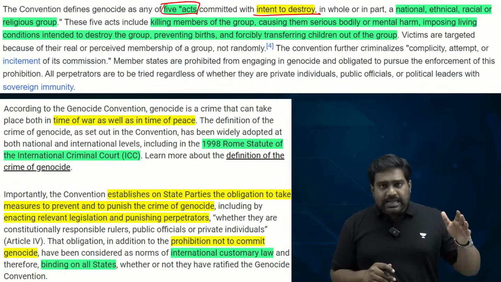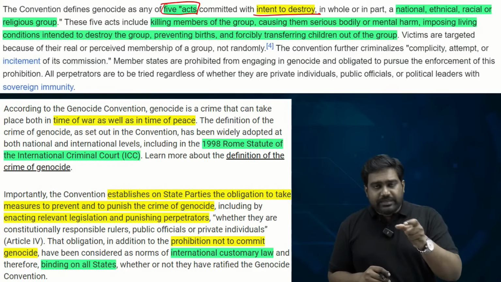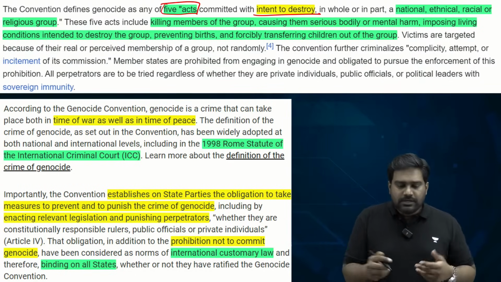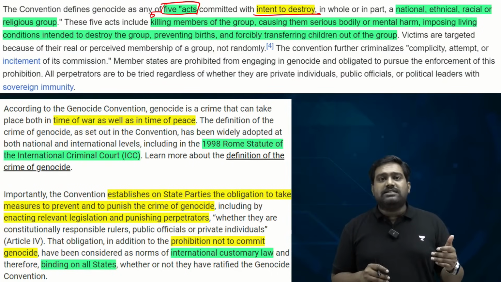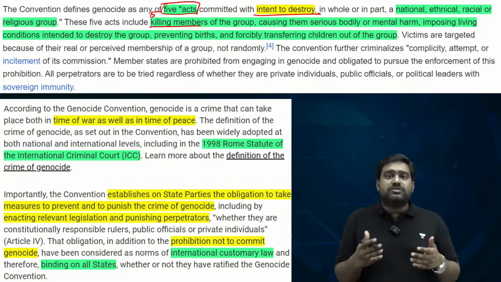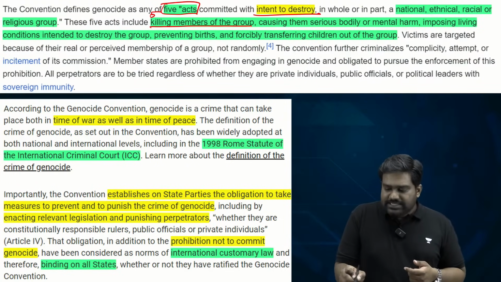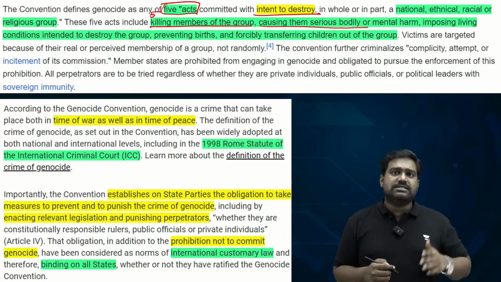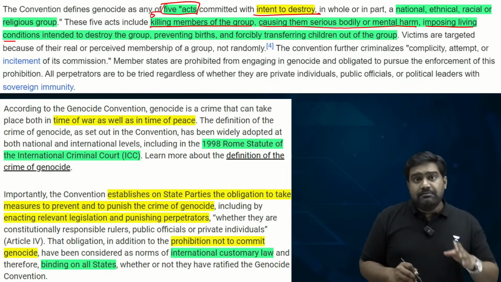So first, there has to be an intent to destroy an entire group of people. And within that intent, if there are 5 activities which are done, or 5 kinds of exterminations which are done, they qualify to be known as an act of genocide. One, of course, is the direct killing of the members of the group, targeted killing and elimination of the group,